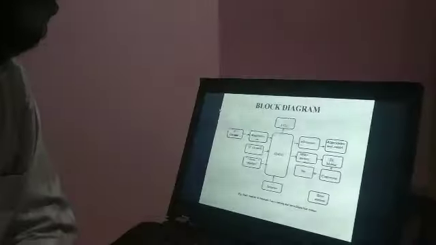Hello everyone, I am Akash. Now I will explain the further topic, that is the block diagram. This is the block diagram of our project. The block diagram consists of a Raspberry Pi, ESP32 and power supply units, a pH sensor, algicides and a controlling unit.